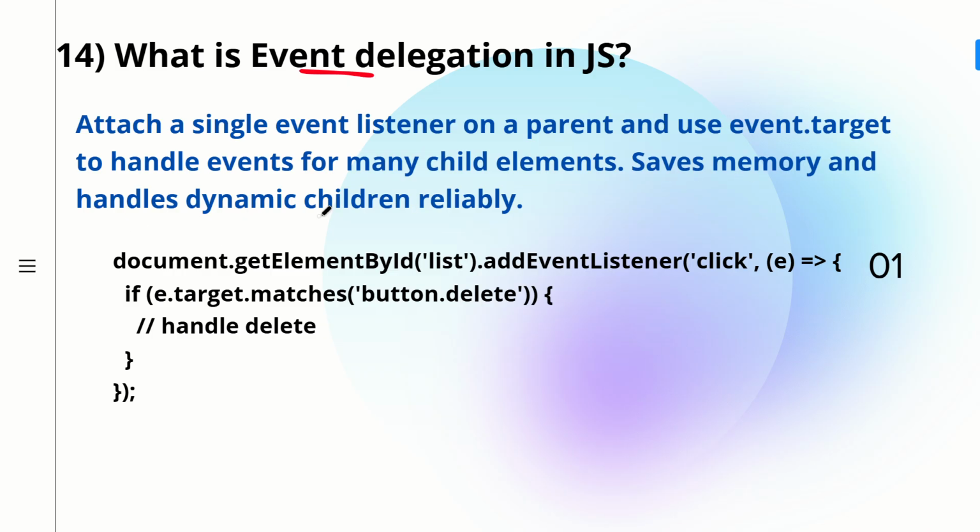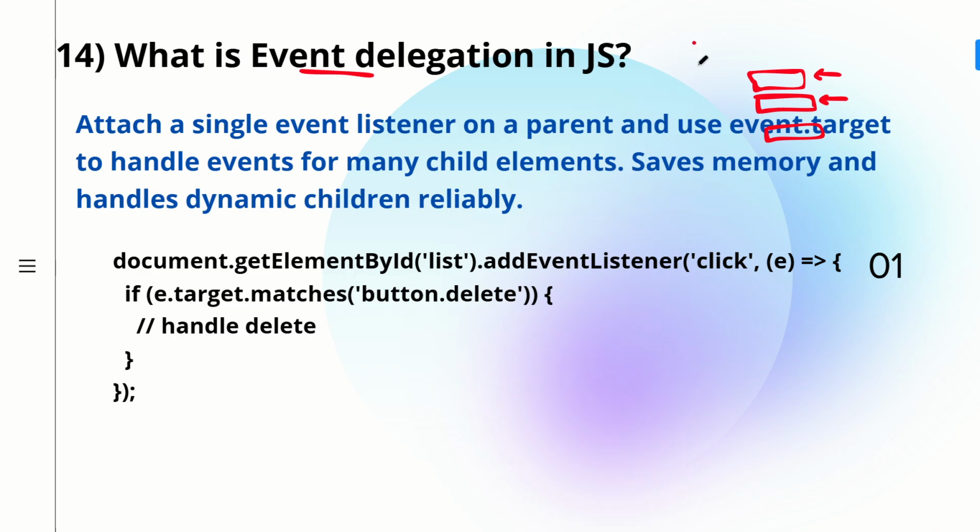So I'll give you an example of what event delegation means. Suppose you have some 50 list elements, and you have to write an on click on every element. If you have clicked on the first, then you have to store somewhere that the first is clicked or the fifth is clicked. So how many times will you write on click on every element? Now it is 50. What if it is 1000? Then 1000 times you will have to write on click. That is a difficult task to achieve.